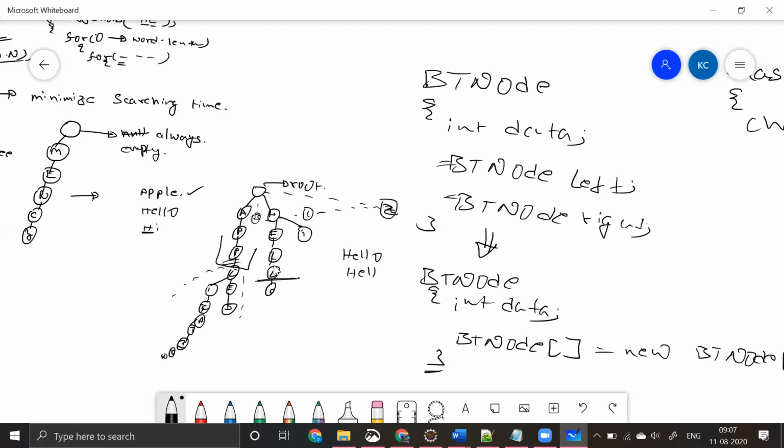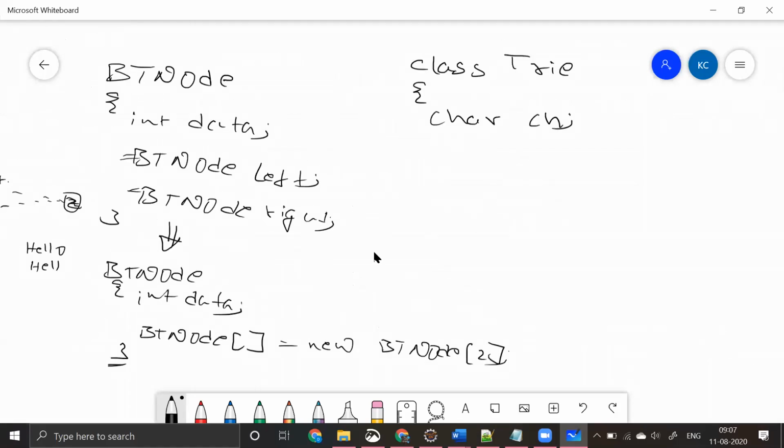So for every node we can have something like isLeaf, which means is this the end of the word? Boolean isLeaf. What is isLeaf saying? It is saying, when I come to HELL, am I done with a particular word or not? It represents whether I'm done with a particular word or not.